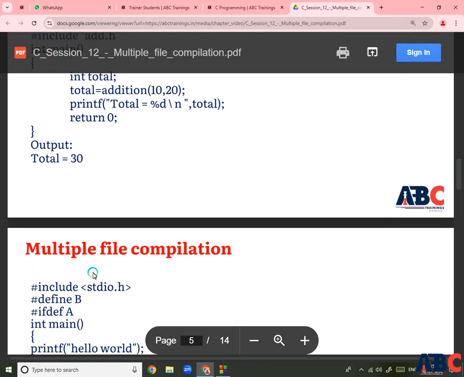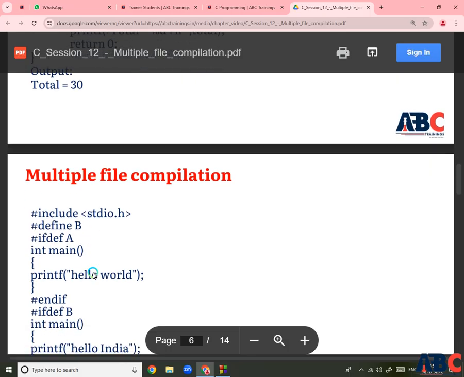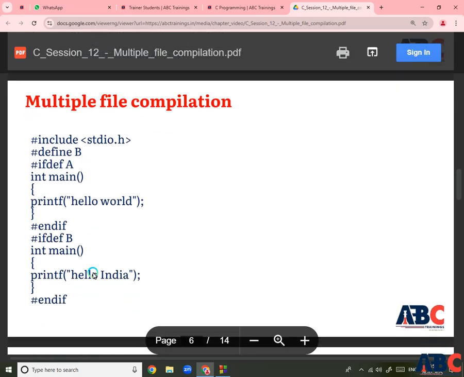Next one is multiple file compilation. The first one is #include <stdio.h>, #define A or B, and #ifdef A. In the main function we can print hello world, and then the #endif statement. Then #ifdef B, and then another main function that can print hello India. So normally another one ends with the #endif.